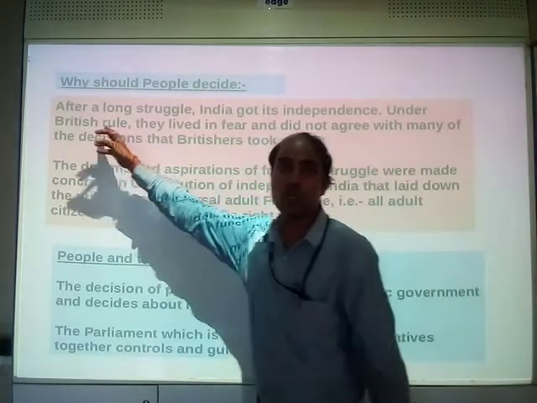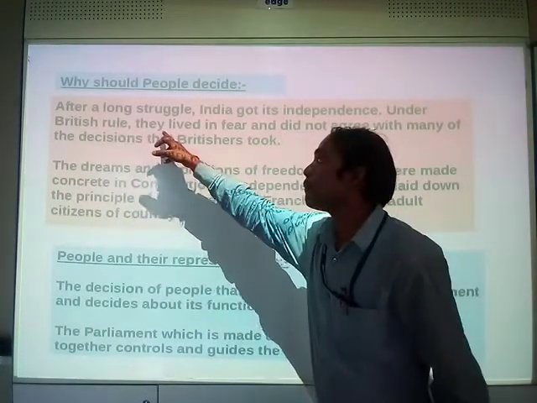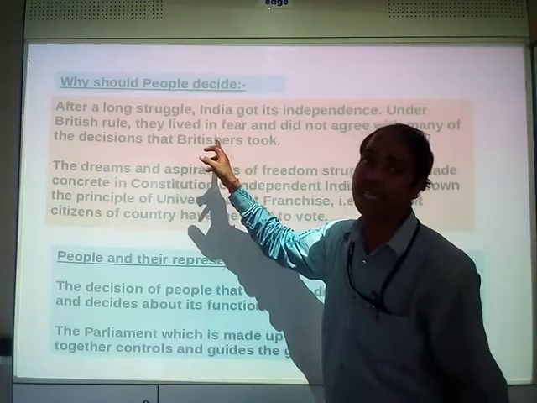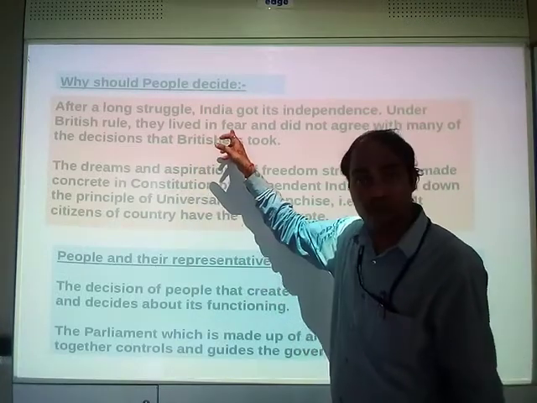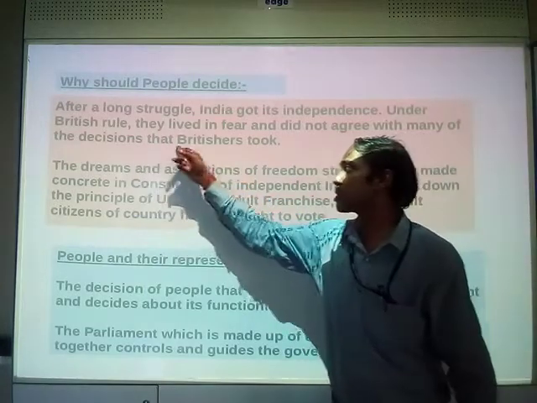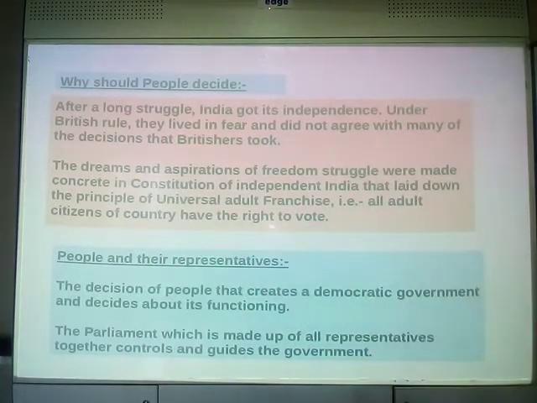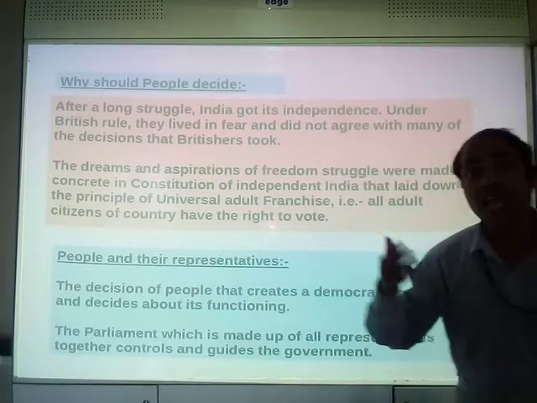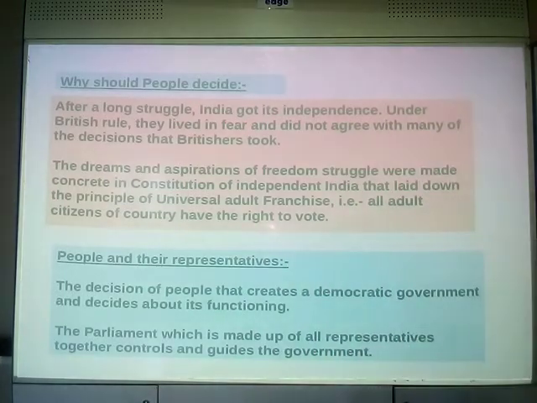Under British rule, people lived in fear. Common people lived under fear and did not agree with many of the decisions that Britishers took. Yes, it is true. People were not happy. Moreover, they lived in fear. They did not agree with many of the decisions that the Britishers have taken. They were not happy with that.